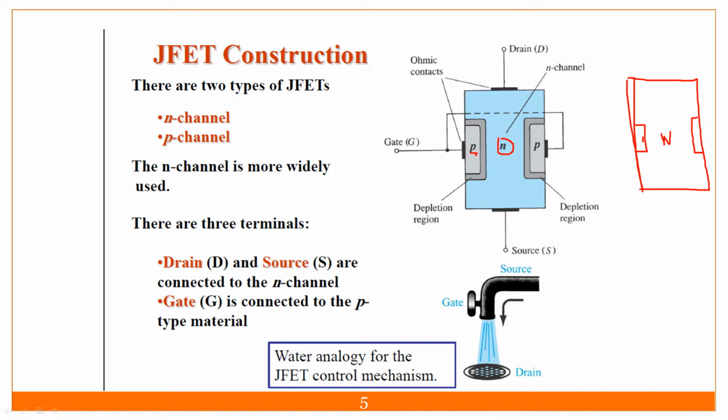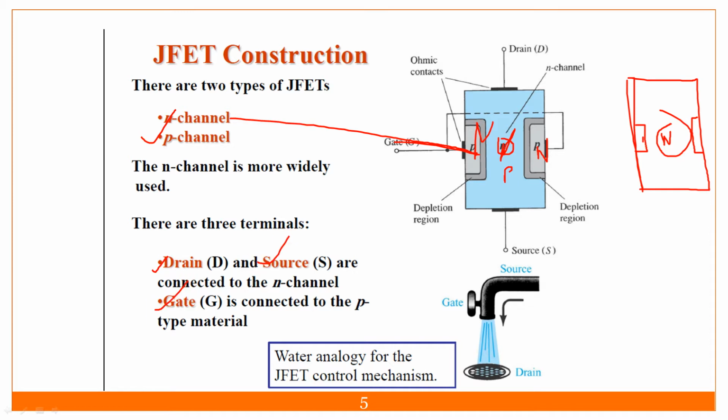So the base material is N, and this is my N channel device. And if I use P instead of N, and the opposite on the sides, that is the P channel device. And the terminals are drain, source, and gate.